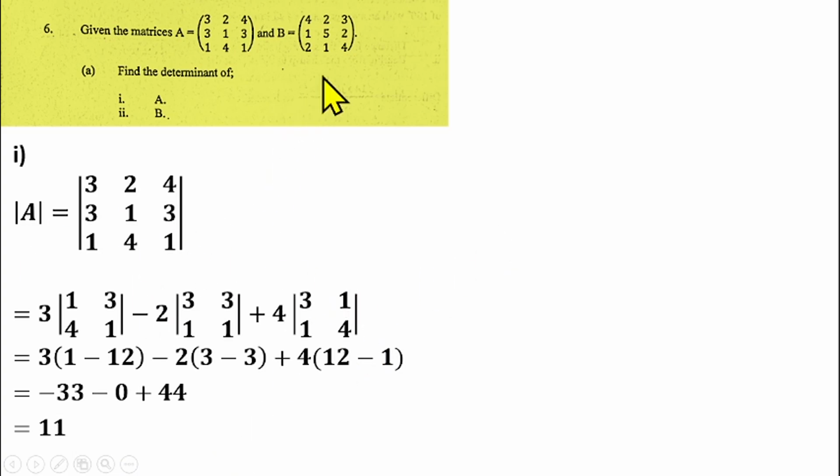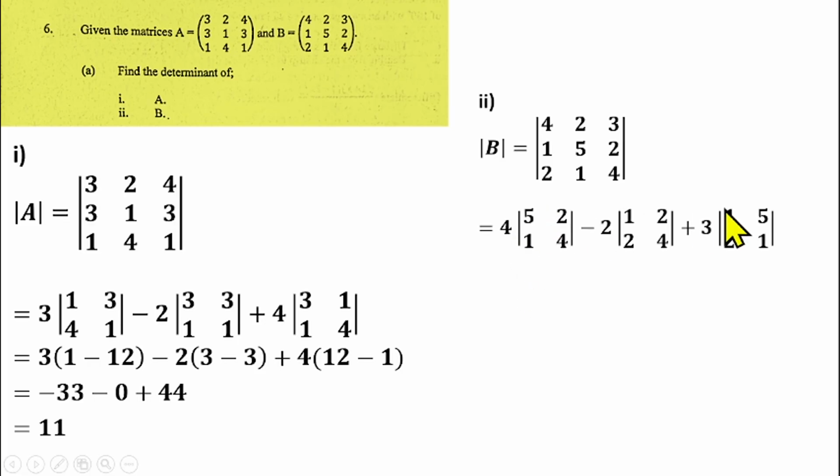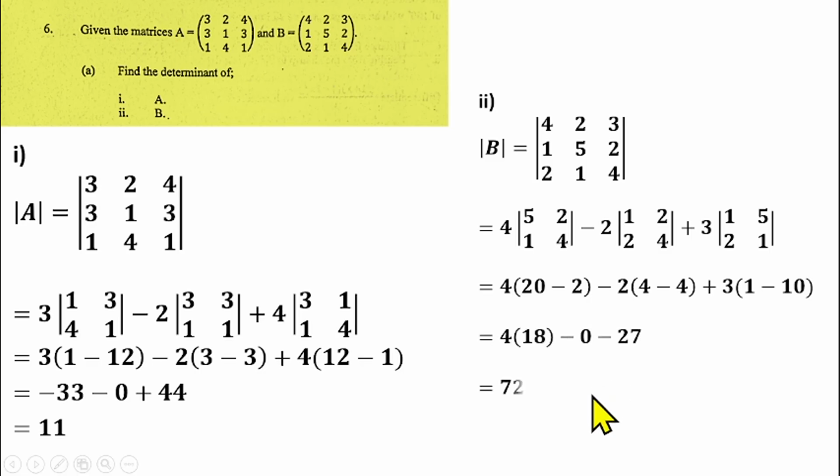The same thing you do for B as well. To find the determinant of B also, you will do the same thing I've done here, but I'm going to be fast with this now. So you need the first row with their positional sign, and reduce this 3 by 3 matrix to 2 by 2 matrices each. So you have 4 into this. If you go through the same thing I've gone through here, you understand this. So if you simplify that, you have this, and you'll have the determinant of B to be 45 also. So that is question number 6A.